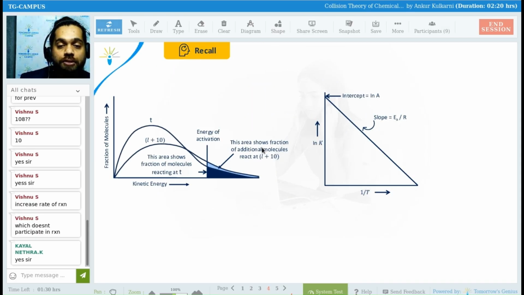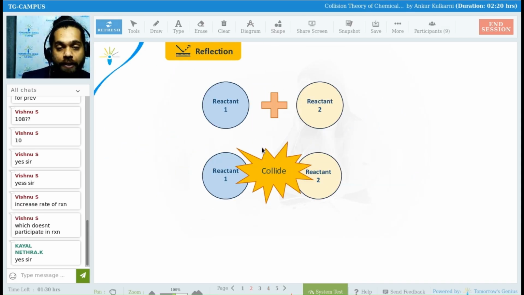Then you have something called collisions. Whenever the reaction takes place, always remember, there are a few factors on which the reaction is dependent.